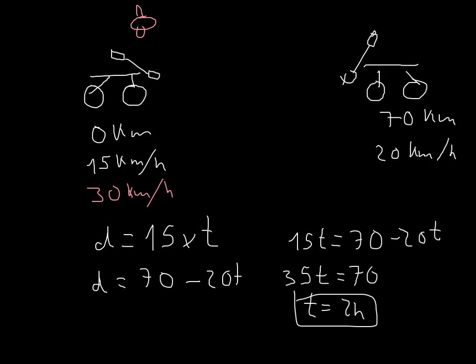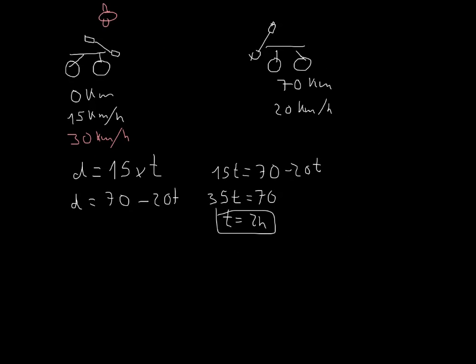Now, let's use the equations that we learned before. Now we know that the distance is the speed times the time. Okay, so what's the speed of the fly? Well, 30 kilometers per hour. What's the time? 2 hours. Okay, so the distance that the fly went through is 30 times 2 equals 60 kilometers.